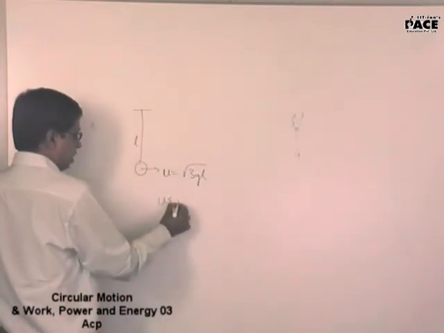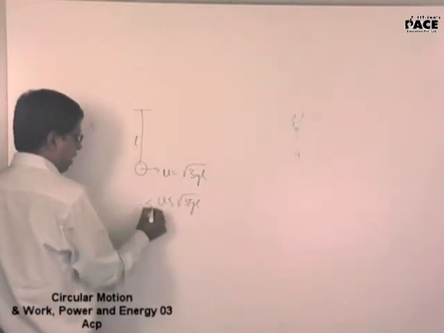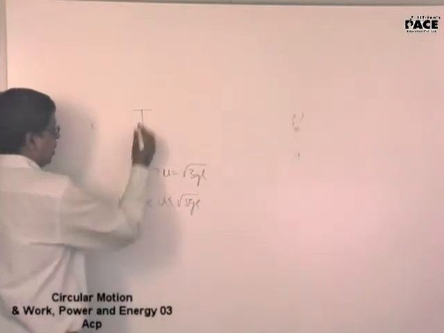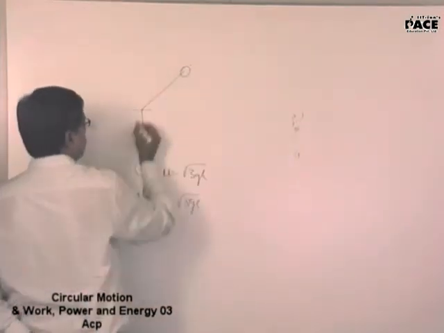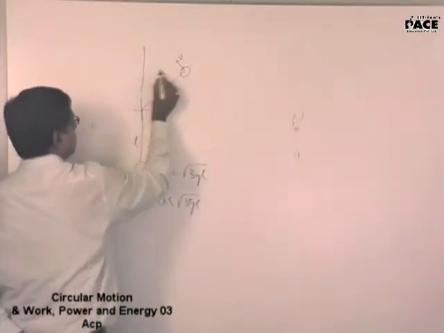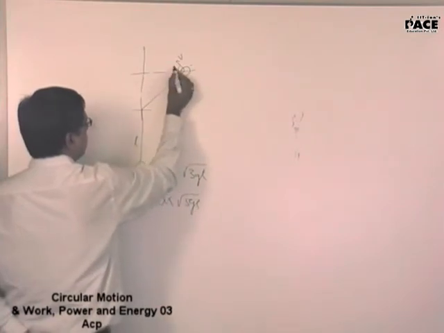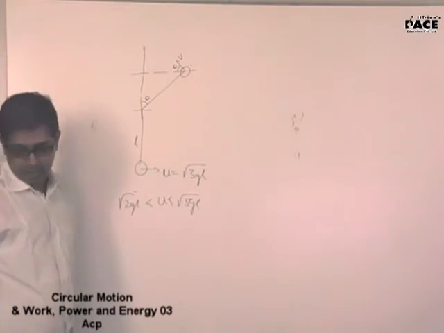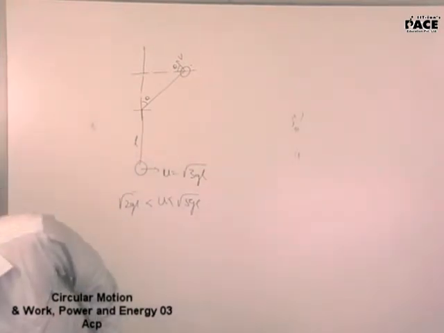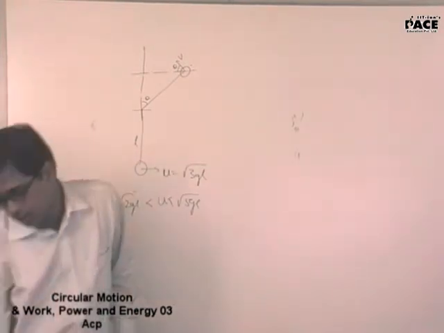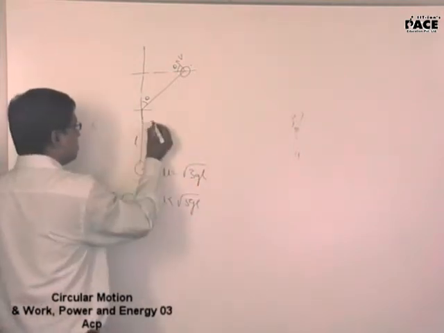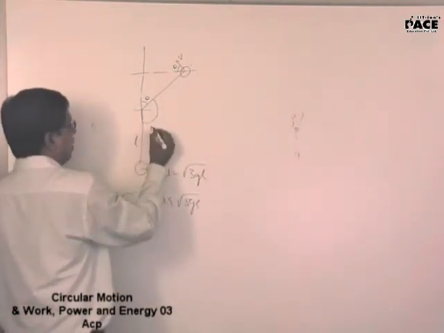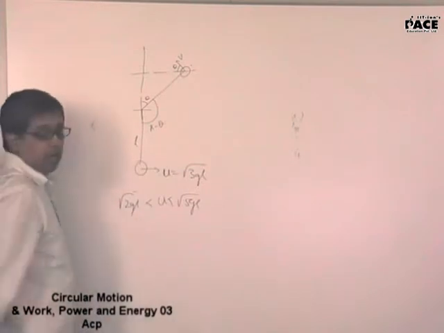Now this u is lesser than root over of 5gl, greater than root over of 2gl. That means it will come into this quadrant. This is v. This will be theta. He is asking you the angle rotated by the string before it slackens. That means he is asking you for this angle. Pi minus theta is his requirement.